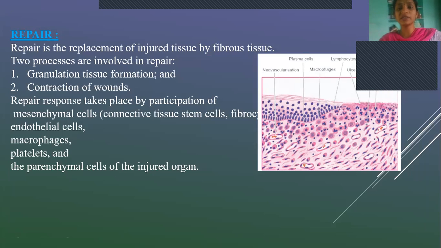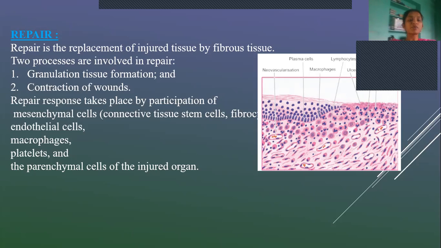And now here we have to mainly concentrate on repair of wounds. As we have seen in the definition, repair of wounds is nothing but the proliferation of connective tissue. It will be seen as a deposition of fibrous tissue and scarring. So it is nothing but replacement of injured tissue by fibrous tissue. It involves two processes. The first process is granulation tissue formation and the other is contraction of wounds.